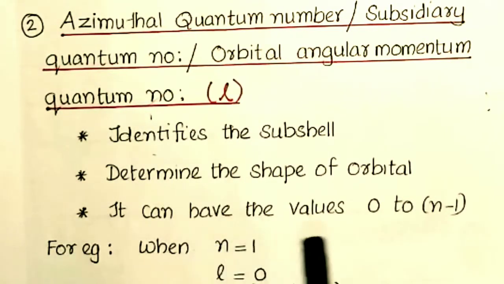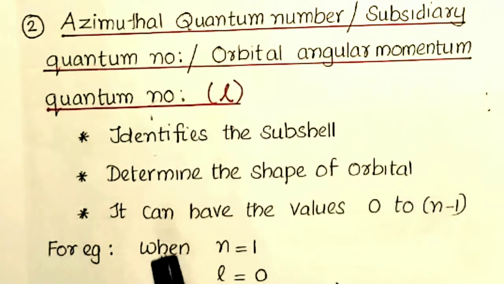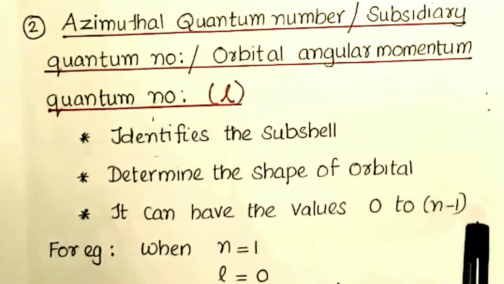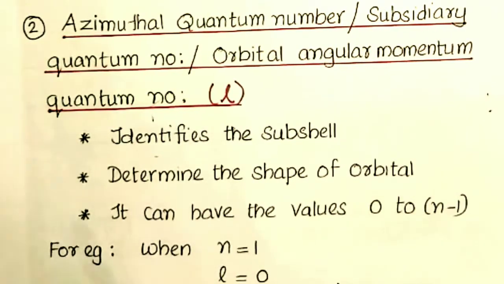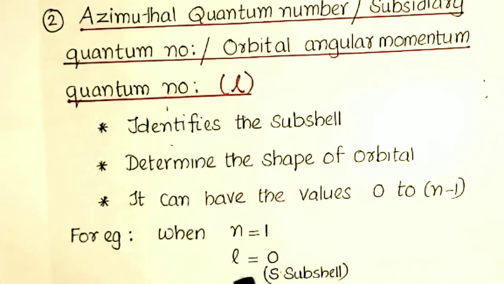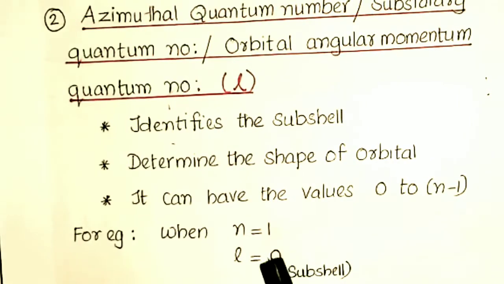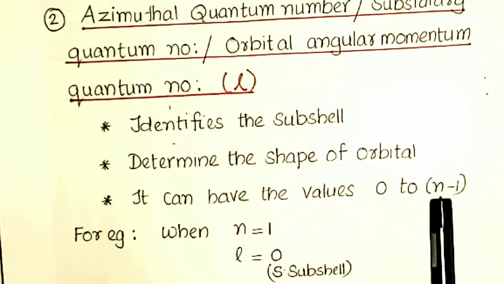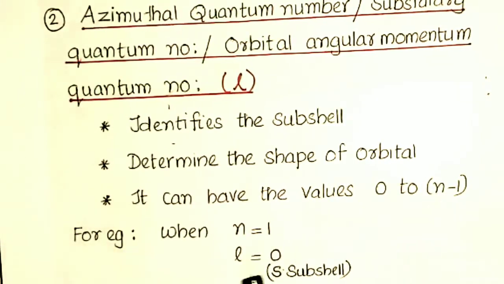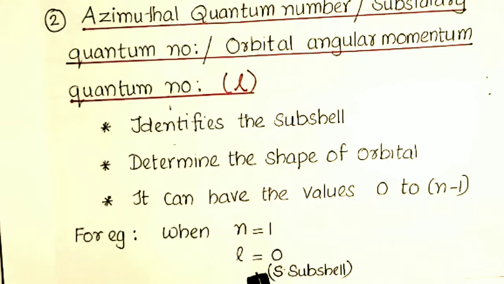It can have the values 0 to n minus 1, where n is the principal quantum number. For example, when n is equal to 1, l can have the value 0 to n minus 1. Substituting n equal to 1, 1 minus 1 is 0, so 0 to 0 is only 0. That is, l can have the value 0. l equal to 0 indicates the s subshell.